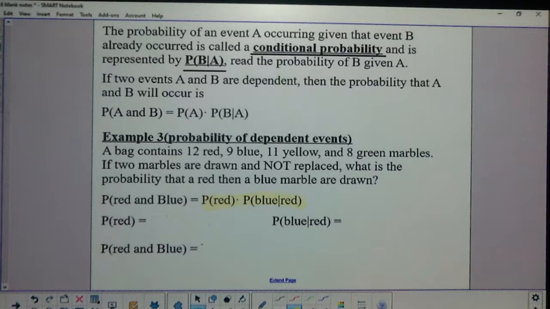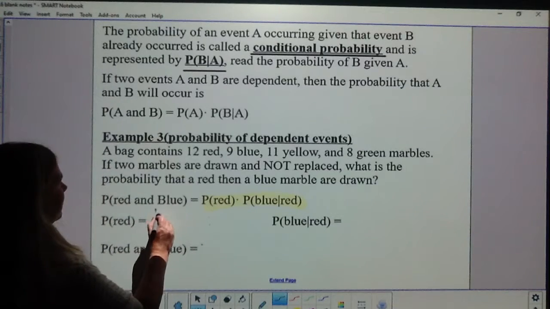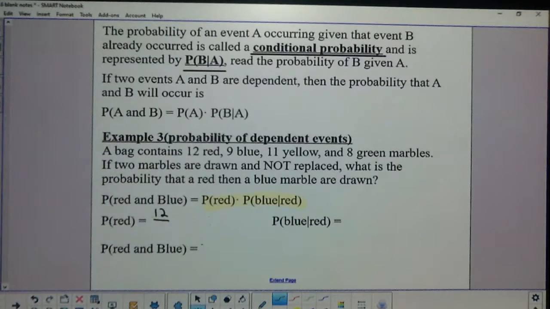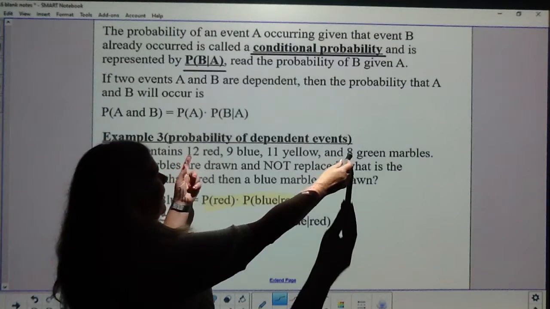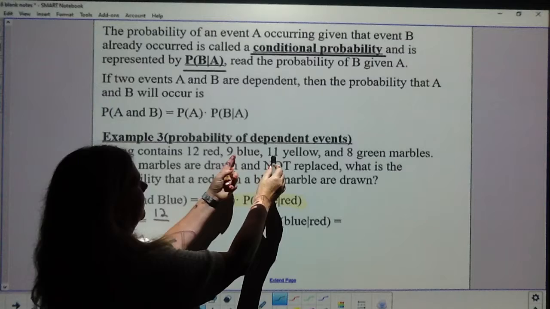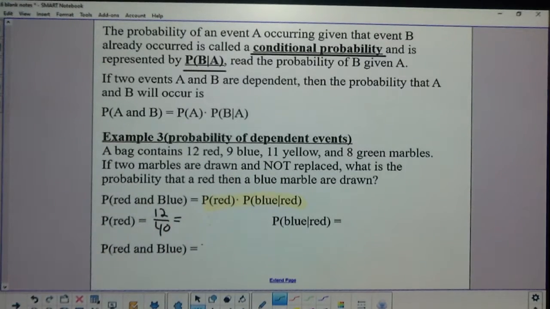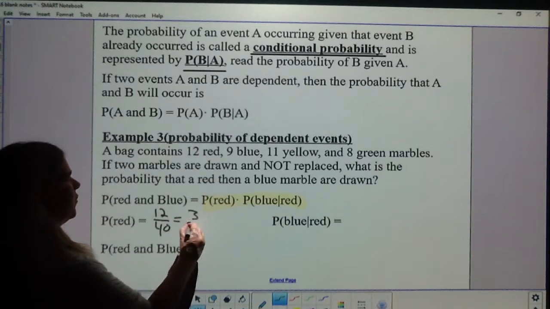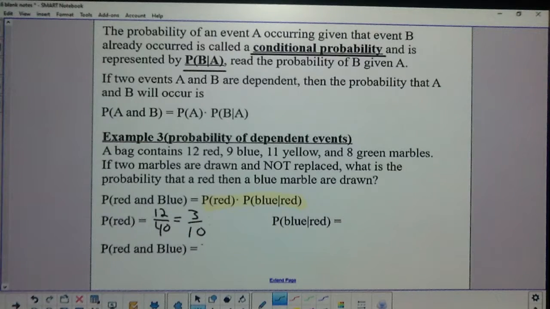So how many red marbles are there all together? There are 12 red marbles. Out of how many marbles? So if you add up your marbles, 12 and 8 is 20, and then here's another 20, so that's out of 40. And then reduce that. 4 goes into both of those. 4 goes into 12 3 times. 4 goes into 40 10 times.